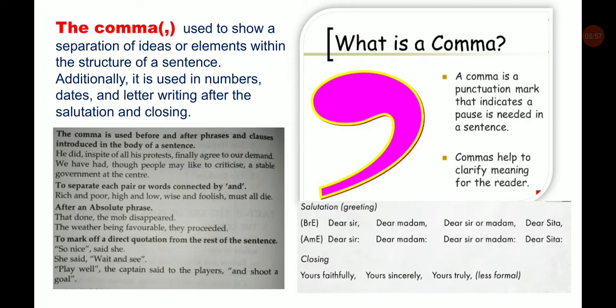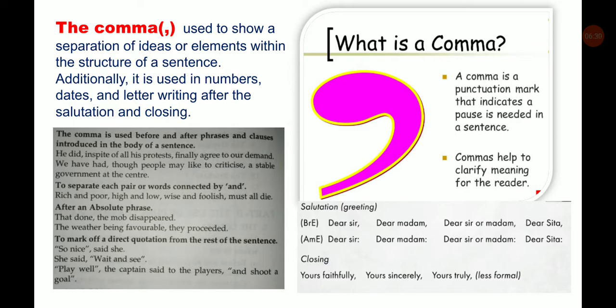To mark off a direct quotation from the rest of the sentence: "So nice," she said. She said, "Wait and see." Here we are using a comma. "Play well," the captain said. "Play well," the captain said to the players, "and shoot a goal." Here we use a comma to show the separation of ideas.